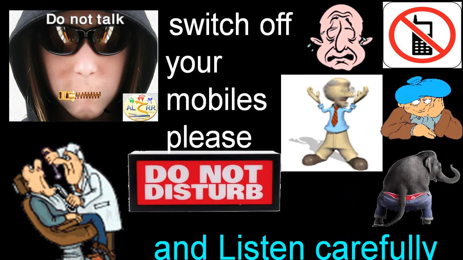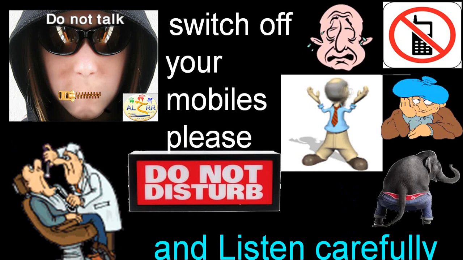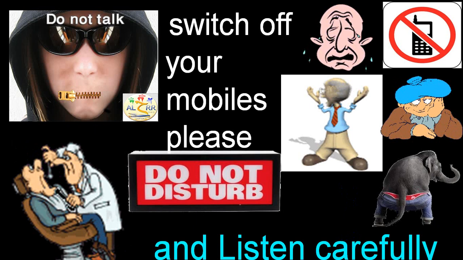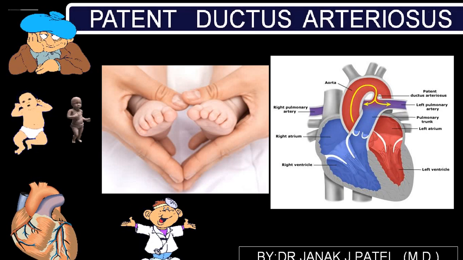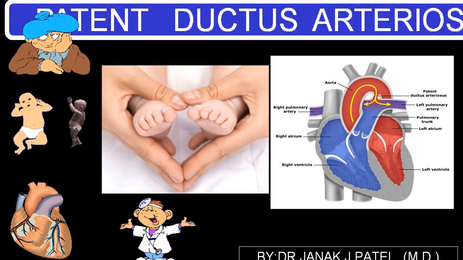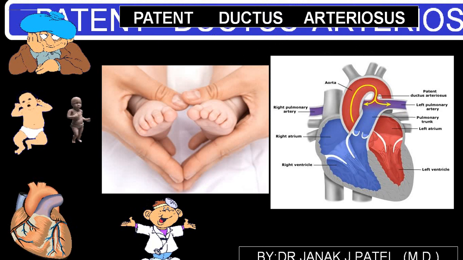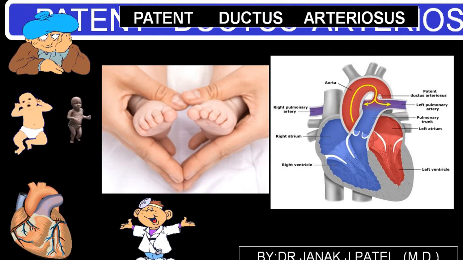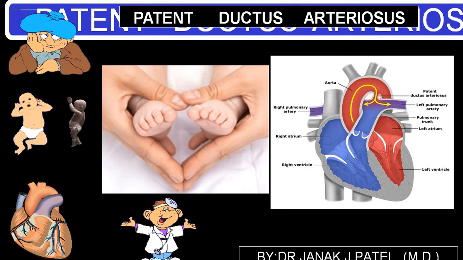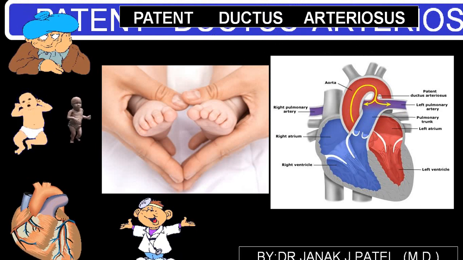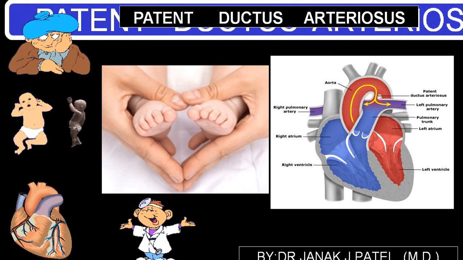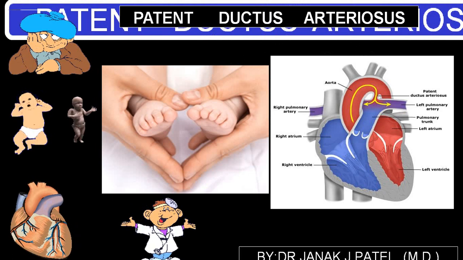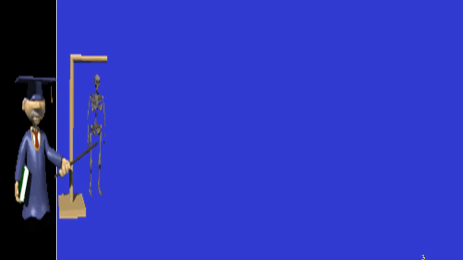Today we'll be discussing another acyanotic congenital heart disease, that is patent ductus arteriosus. In short form we call it PDA. This duct usually becomes atrophic, or rudimentary, after birth, but if it persists, then we call that a patent ductus arteriosus.